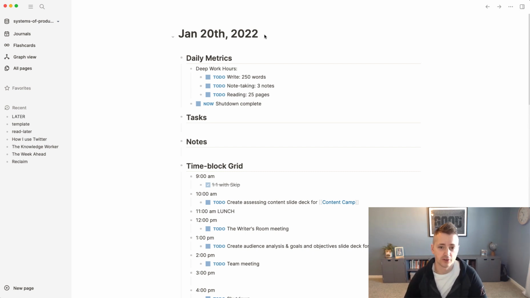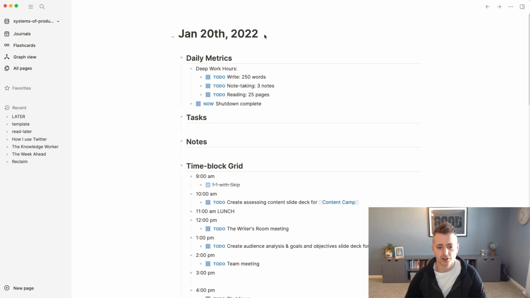Logseq is very heavily influenced by Roam Research. So every day you get a journal note, just very much like Obsidian, you get a daily note. And it doesn't look like this. It's blank when you start. This is my time blocking template that's been filled out, and I'll just walk you through that briefly. I've got another video that you can watch on time blocking if you're interested.